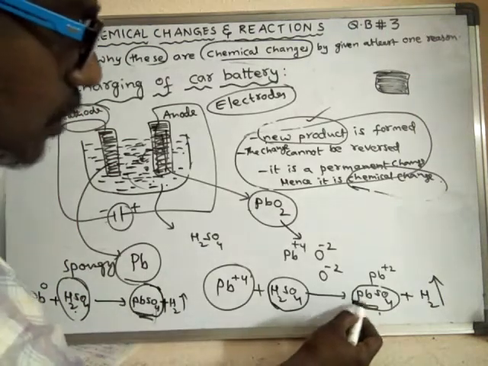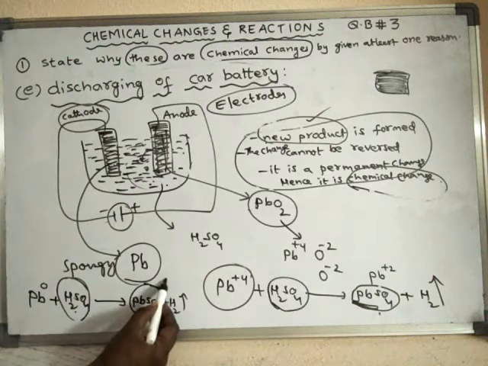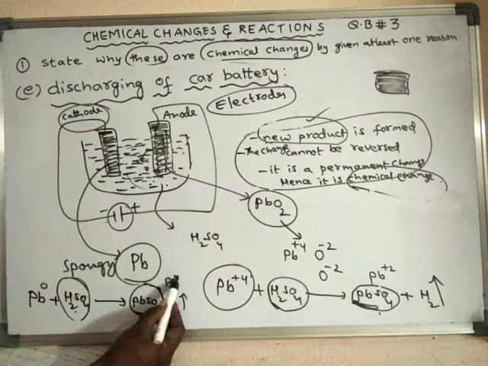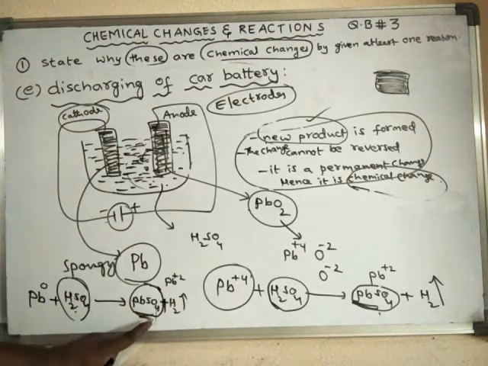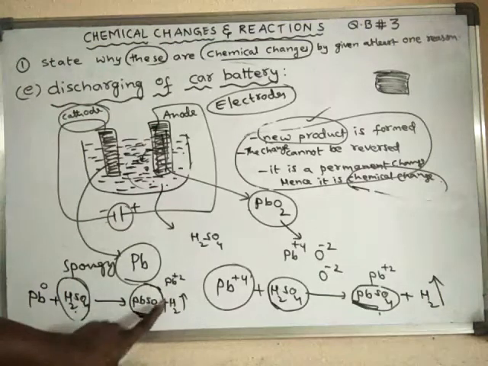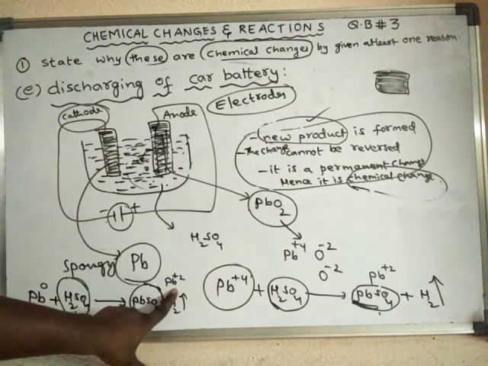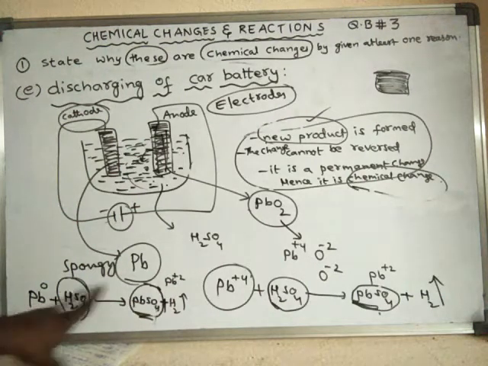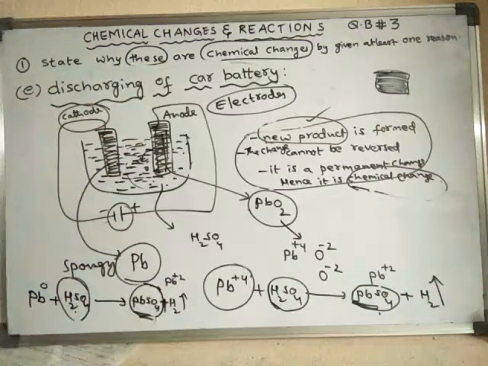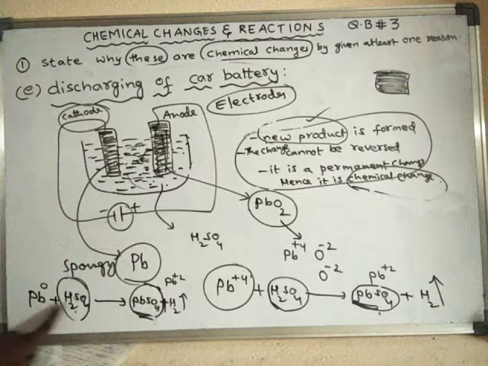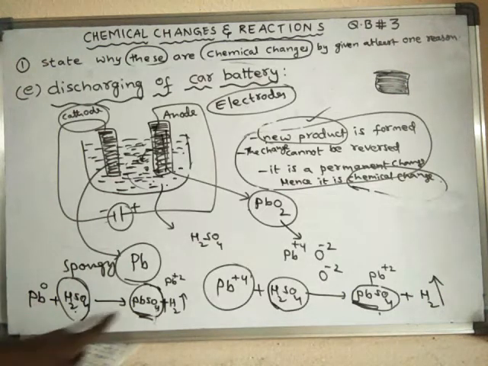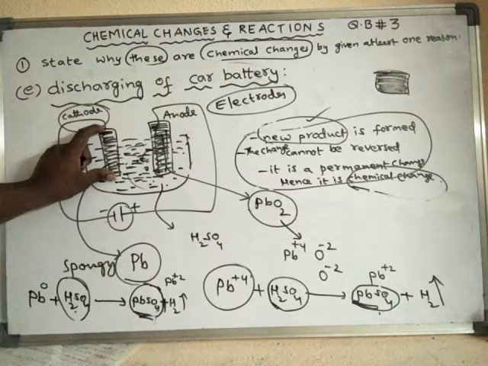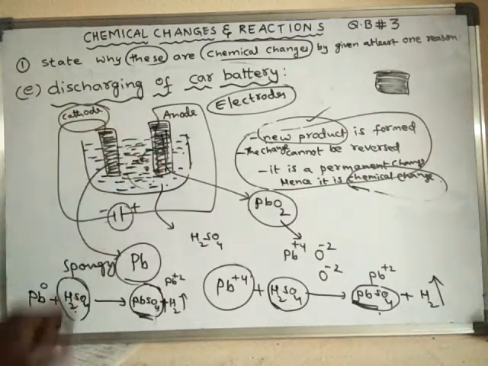In PbSO4, remember that the lead is in the Pb +2 form. So the charge of the lead is changed. That means it has lost 2 electrons. So that means it is also discharged. So here, in both cases, discharge of lead.